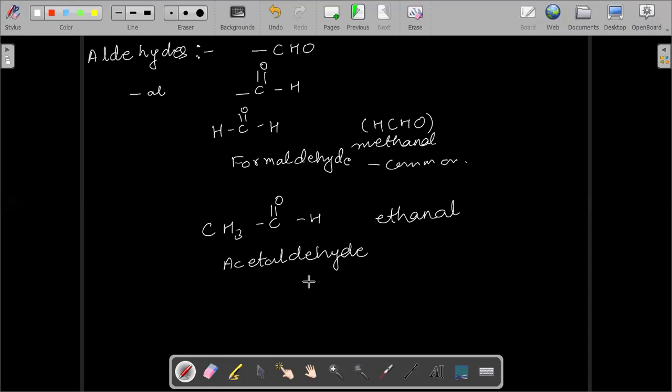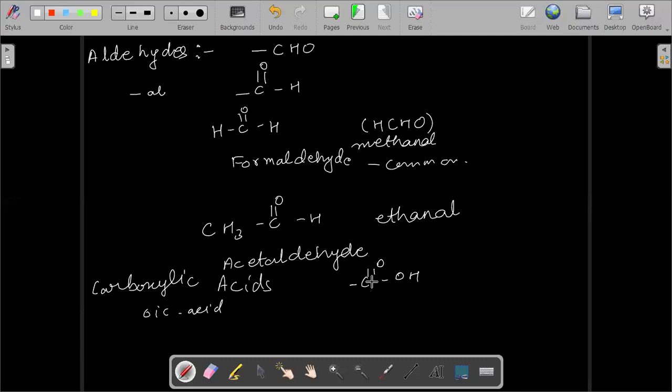The last ones are the carboxylic acids. The carboxylic acids are named by adding oic acid in the name, and they contain the functional group C double bond O, OH.